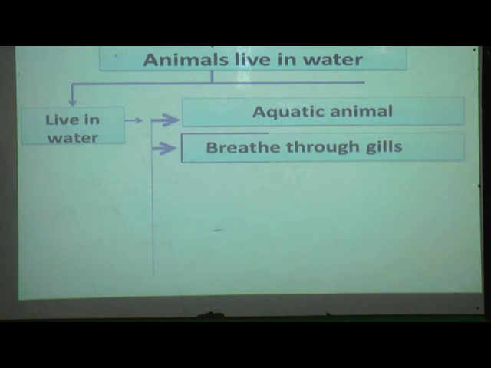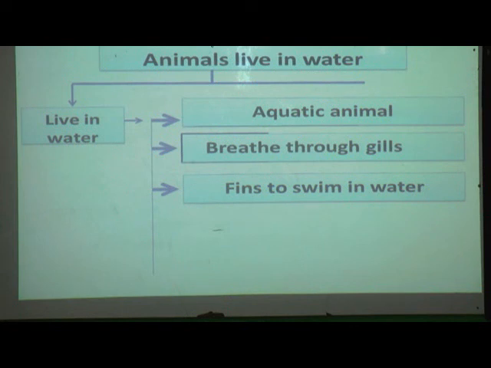They breathe through gills. Some fish have gills. With the help of gills they are breathing. They have fins to swim in the water. It also helps to maintain the balance in water.